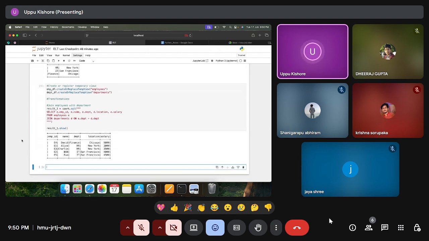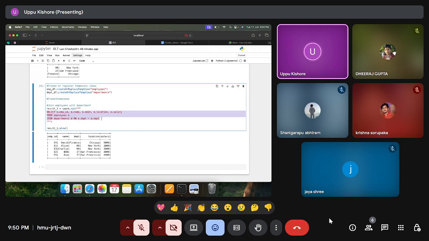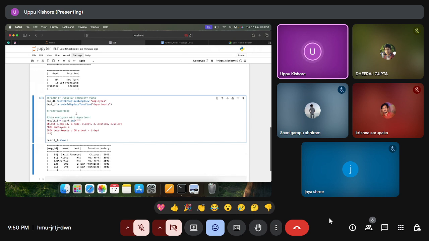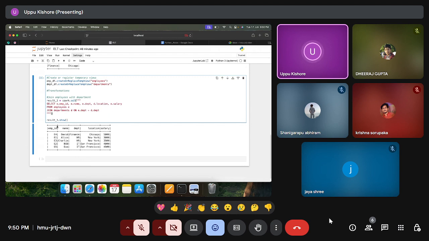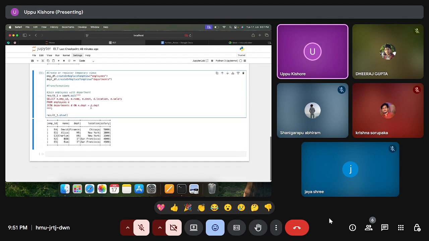So here if you see, we got the output, like we have done the join operation of employees with the department. Understood, right? So in between this, we can perform any of the transformations, means any of the SQL query can be performed. Even without creating these views also, we can perform on the data frame directly. But if we perform like this, this will be very fast, because directly we are updating the views. Affecting the views will be easy compared to the data frames.